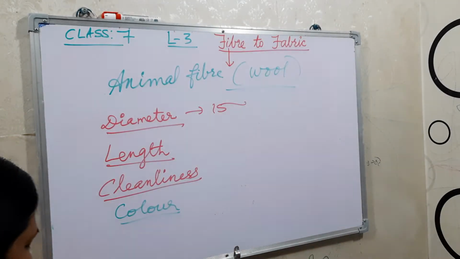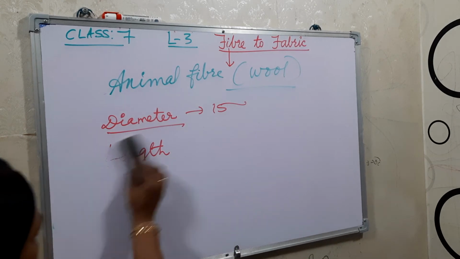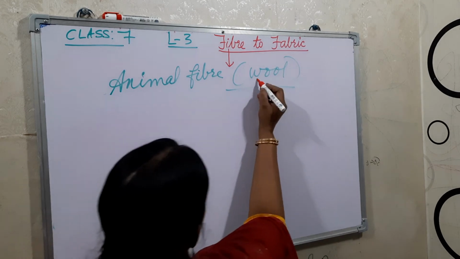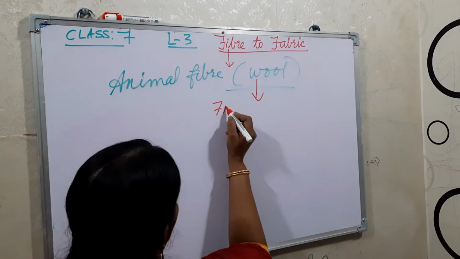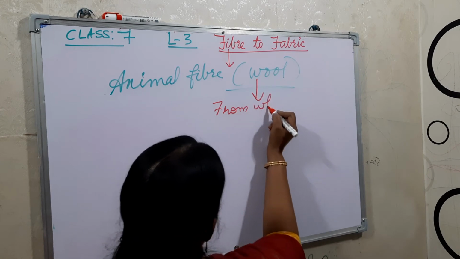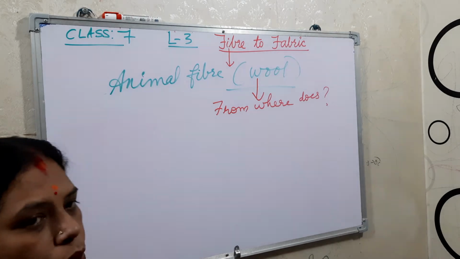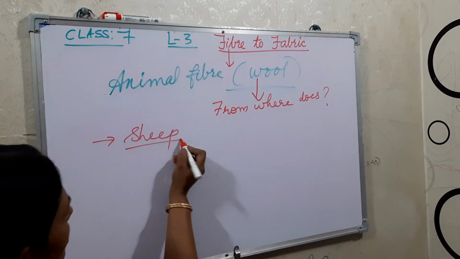Now the next part is from where we get the wool, that means the sources of wool. Mainly we get wool from sheep.